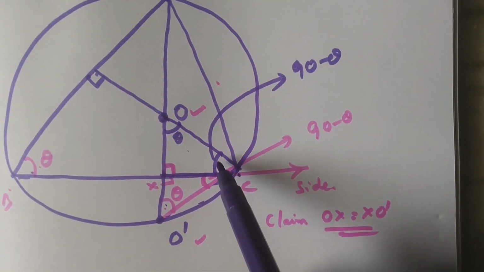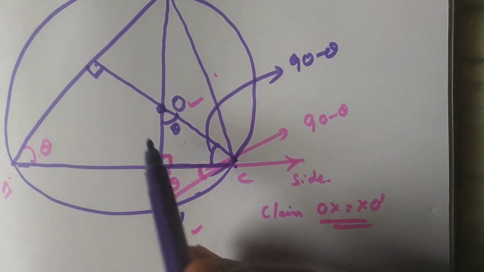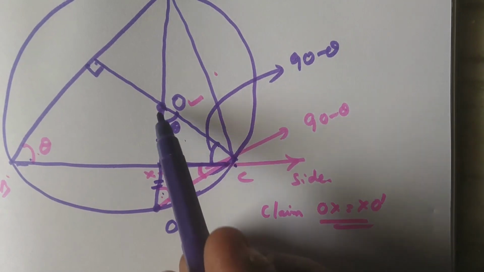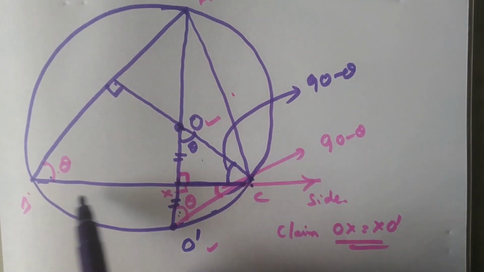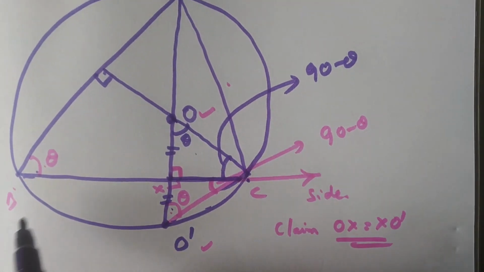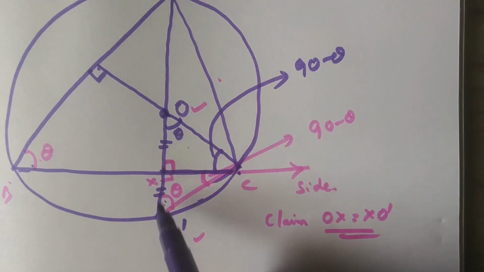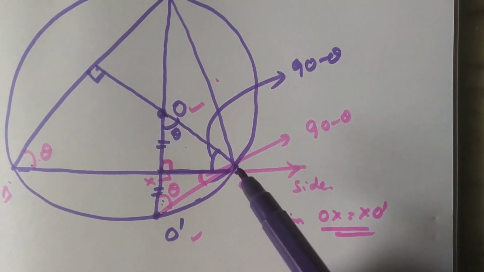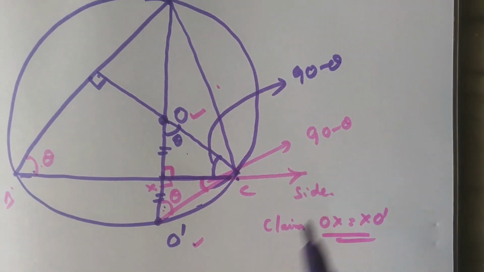Hence, these two angles are equal. These two are also equal. These are 90 degrees. What happened? Immediately the two sides are equal. Already they are perpendicular to this line and bisect the segment OO dash. Therefore, BC is the perpendicular bisector of OO dash. Hence, O dash is the image of O with respect to the side BC.